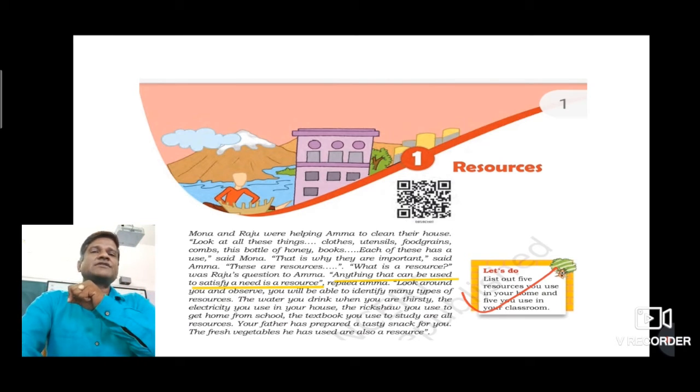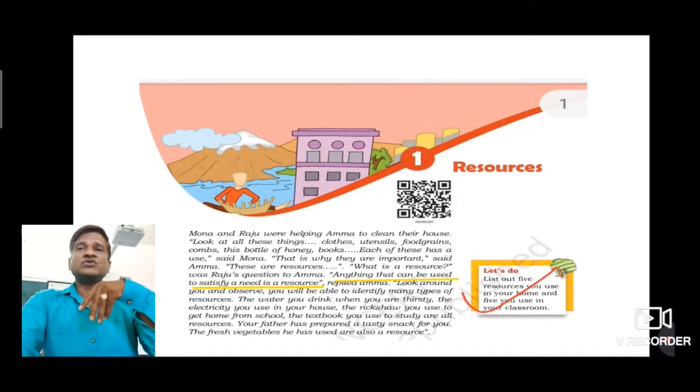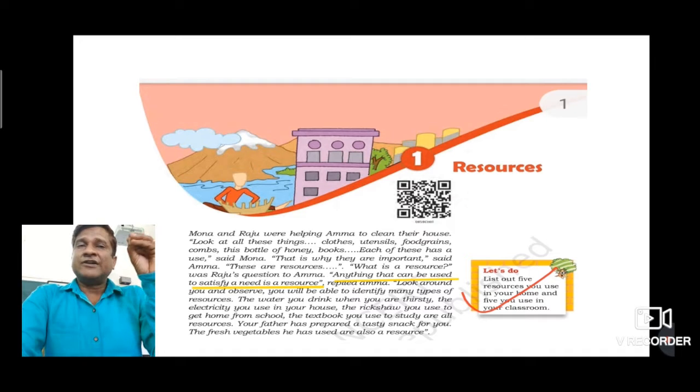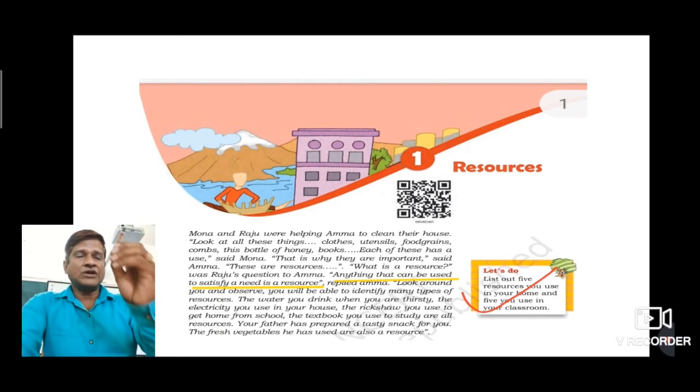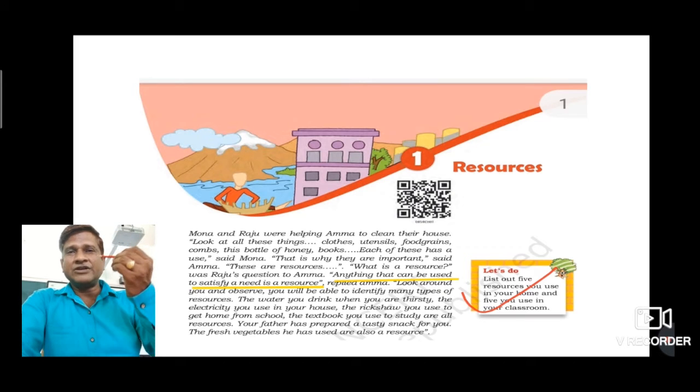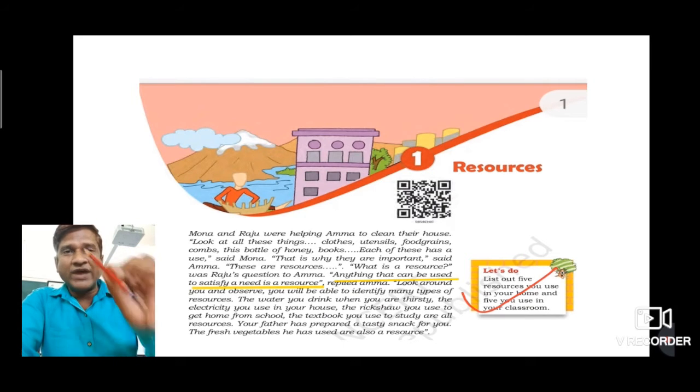Second important factor is value. Value means worth. Okay, so all the resources have some value, and how do they get this value? Because of their usability or because of their utility. Again, with the same example, look, this pencil has usability and utility for me, and because of this usability and utility, it has value.